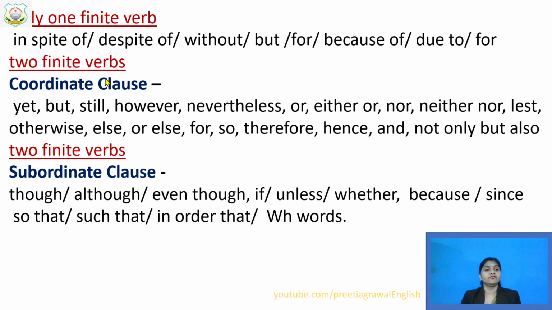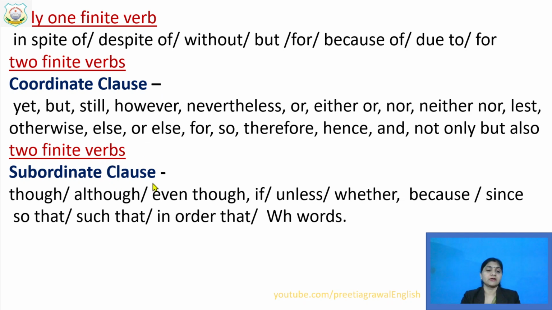Two finite verbs. For two finite verbs, the coordinate clauses, these all are the conjunctions which I have already shown you. Whenever coordinate is written there, it means that is your compound sentence. So these all you can use in compound. Two finite verbs are there.